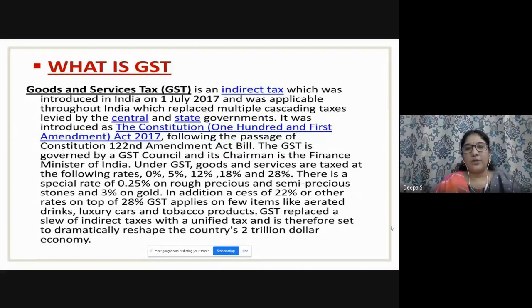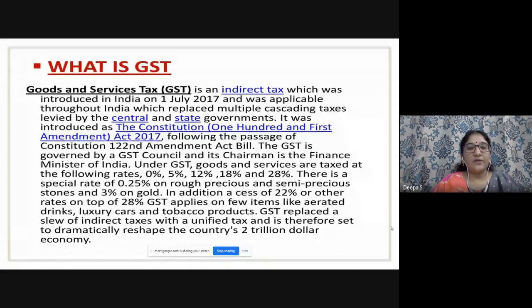So we all know, when a customer directly pays, the income tax we pay comes as direct tax, and indirect tax is something we pay on things we buy, right? GST was applicable throughout India, which replaced multiple cascading taxes levied by the central and state governments. It was introduced by the Constitution. Which Constitution? 101st Amendment. The 101st Amendment is to be remembered, following the 122nd Amendment Bill. So it was followed, but it was passed in the Constitution as 101, right?